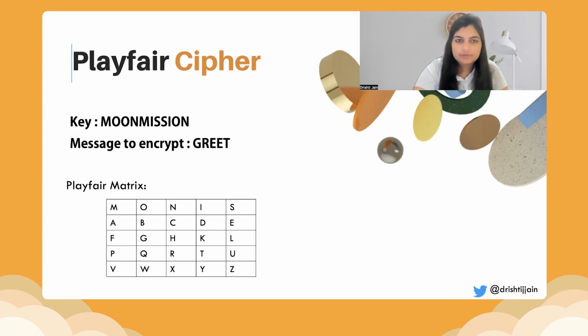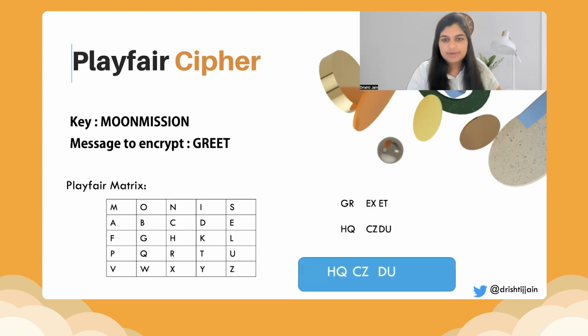Now, in order to substitute, we saw that it is a digraph substitution cipher. So GREET, and we see E is repeated. In order to differentiate it, we add an X after the first repeated character. So GRET, we'll convert it to GREXET. In pairs, GR, EX and ET is how we'll encrypt our data using our matrix. So we have divided it into GR, EX and ET.